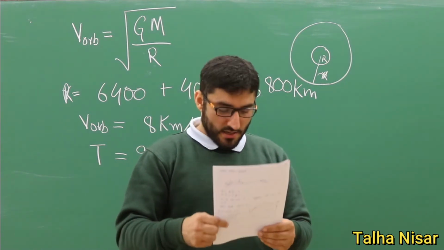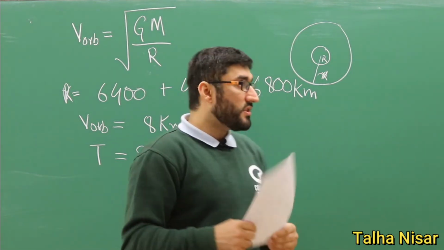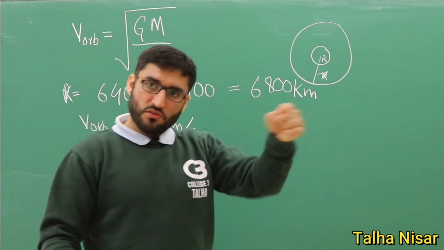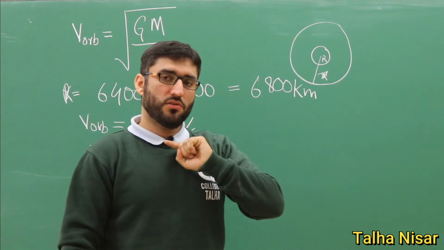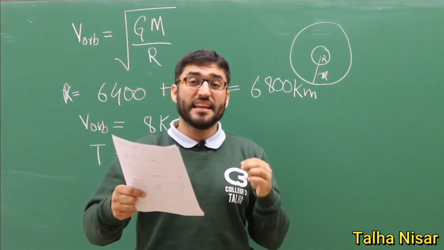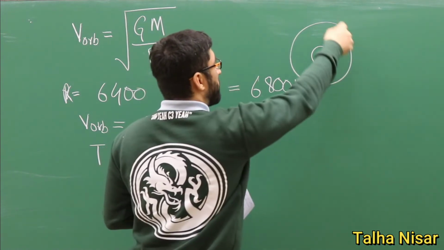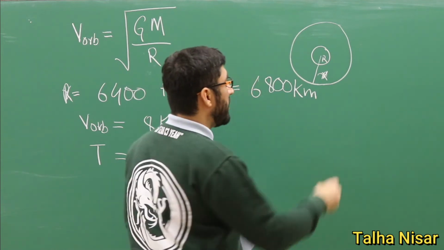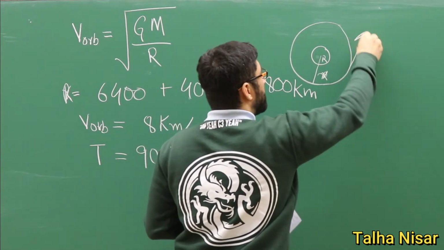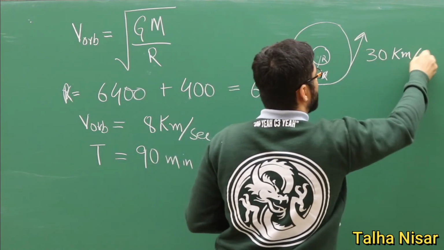Similarly, we can calculate the same thing for the Earth and the Sun. The mass of the Sun is also known. If you put in the mass of the Sun, and the distance between the Sun and the Earth, we will calculate the velocity to be 30 kilometers per second. So for example, this is the Sun and this is the Earth, and the Earth is moving around the Sun at 30 kilometers per second.